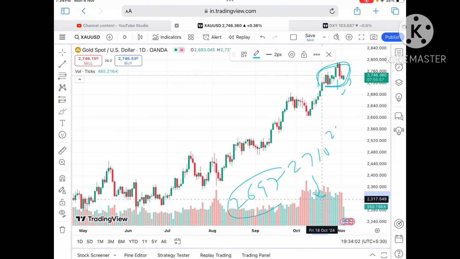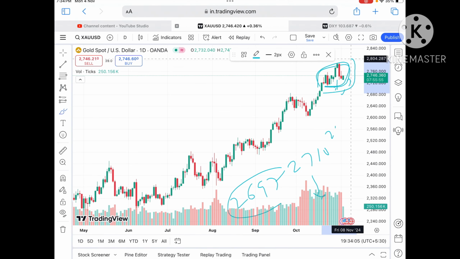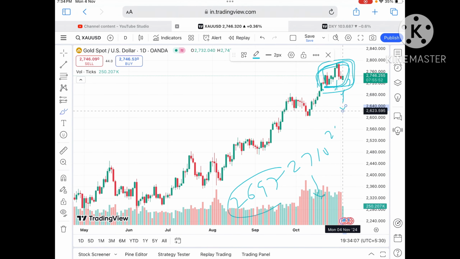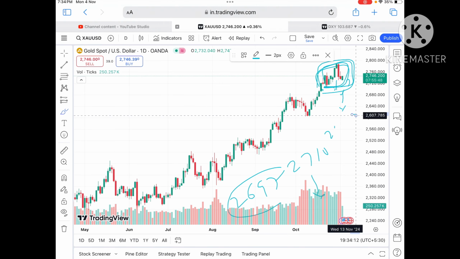Any doubt regarding this, you can mail me. The mail ID is also given in the description. Understand that when there is a zone breakout, further downfall we can see.